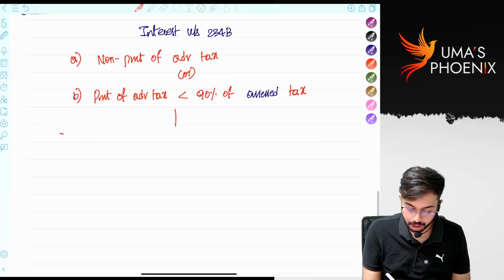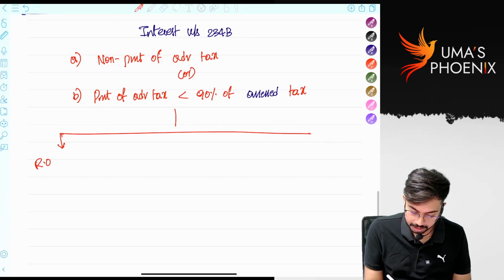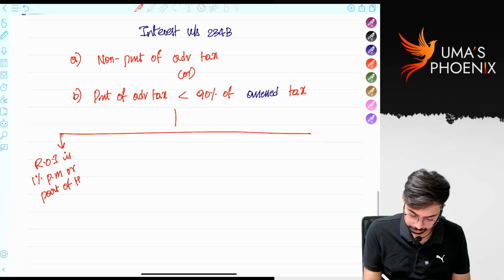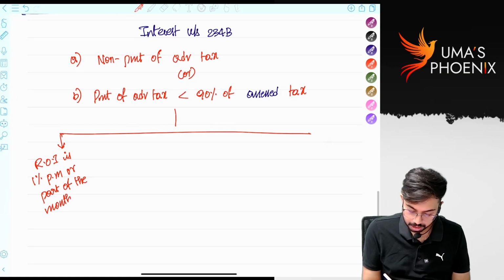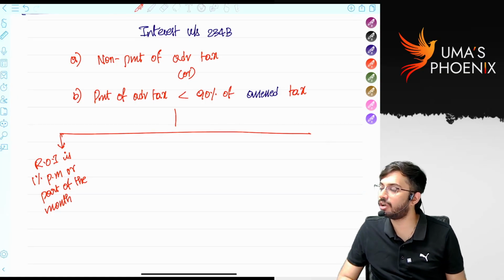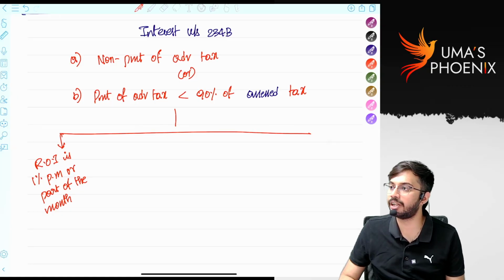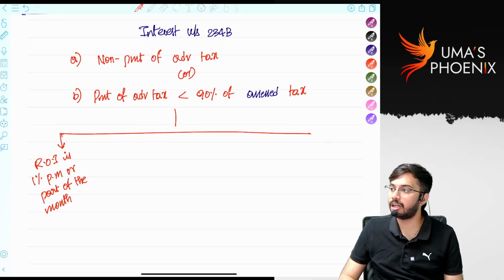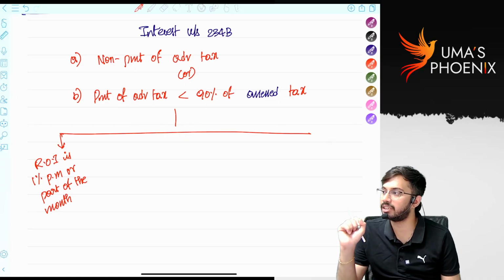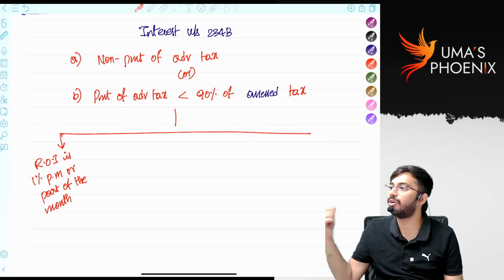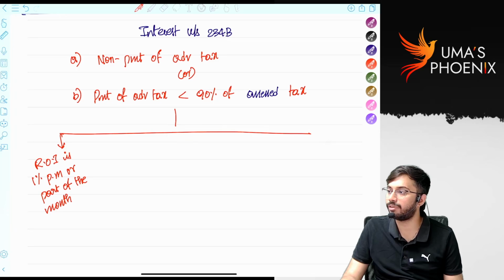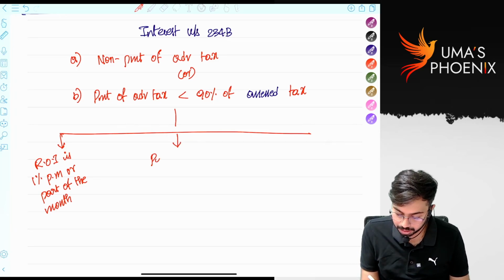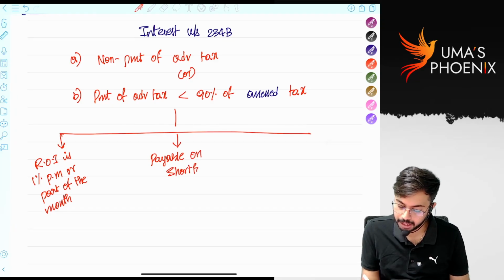Sir, what is the rate of interest? Rate of interest is 1% per month or part of the month. So that 1% is to be calculated on what amount? 1% is to be calculated on shortfall. That means whatever the shortfall of advance tax is there, on shortfall of advance tax, we are going to calculate interest under section 234B. So payable on shortfall. Sir, what do you mean by shortfall?